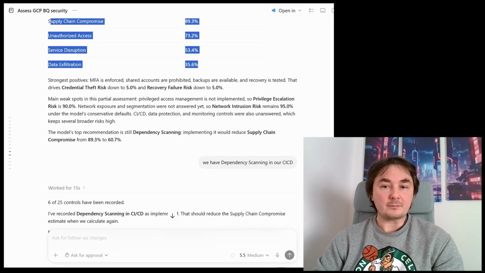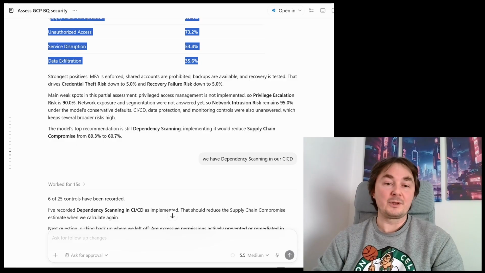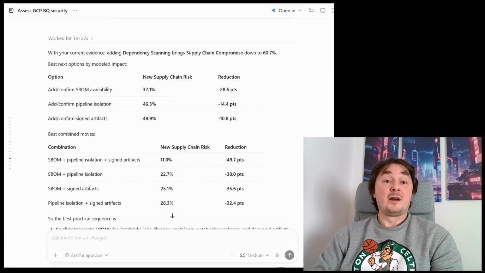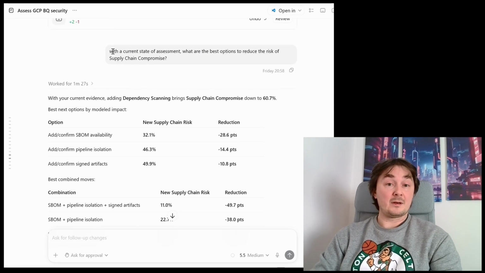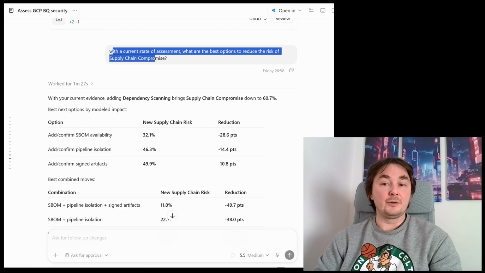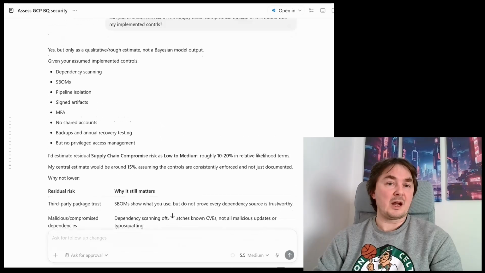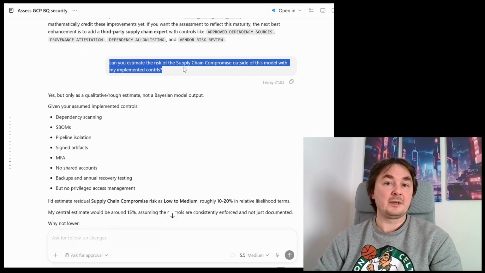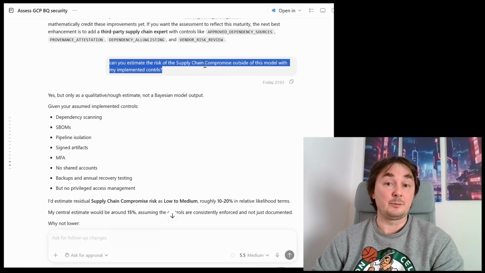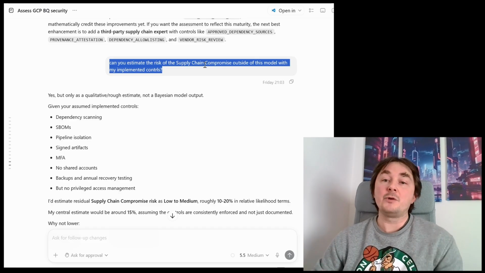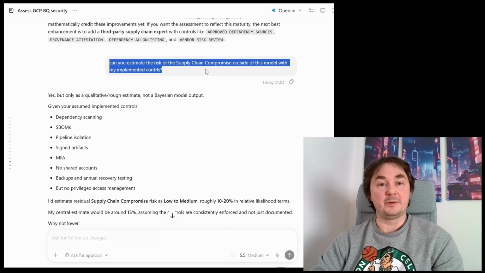But even after that, we can force the agent to try and do RAG and say how it can estimate the risk, for example, of a supply chain compromise outside of my model, but with my implemented controls.